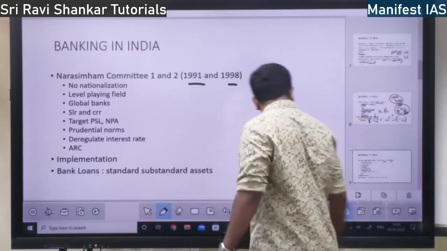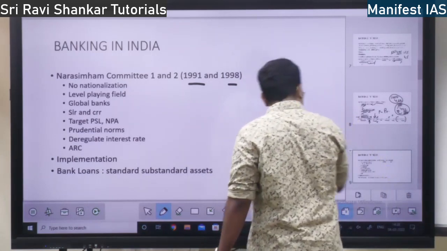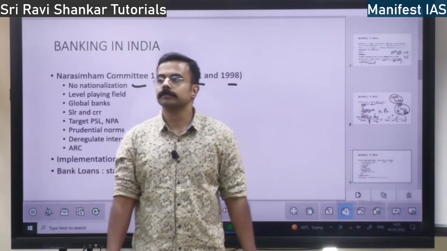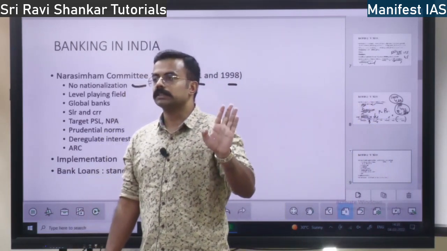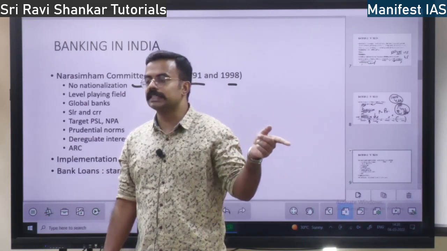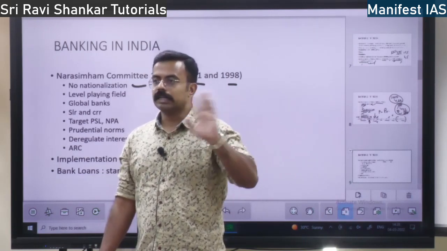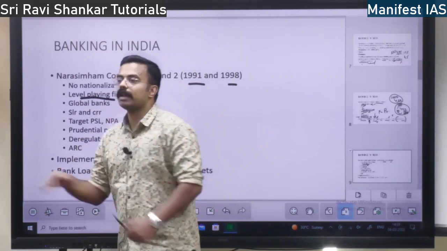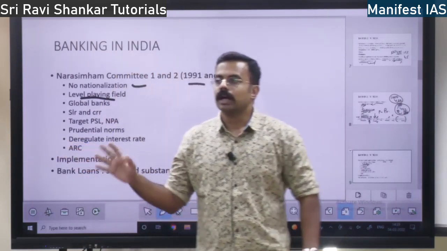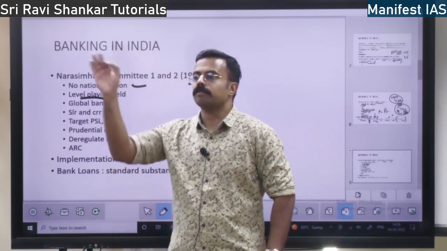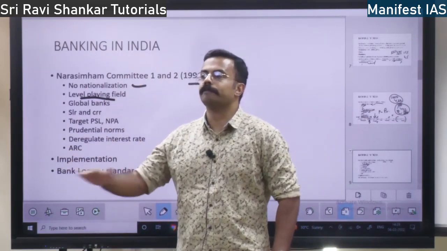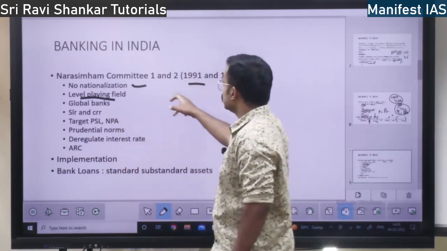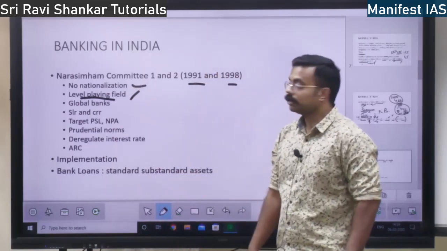This committee says that there is no further nationalization. Whatever nationalization took place in 1969 and 1980, that is the end. No further nationalization, right? That is the first thing. Second, it says level playing field. Private sector, public sector banks, foreign banks, Indian banks, there should be a level playing field. All should be treated equal. That is the second recommendation of the Narasimham committee.